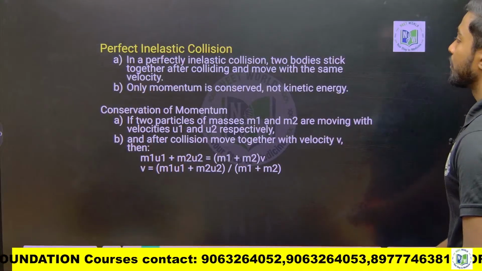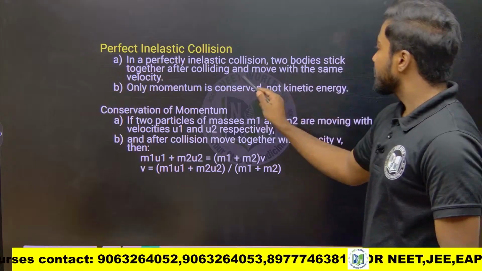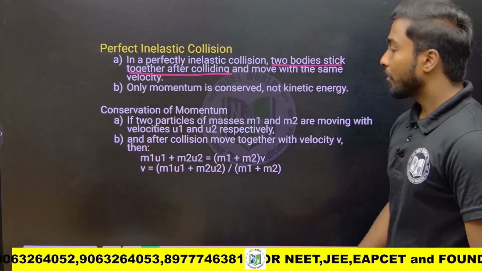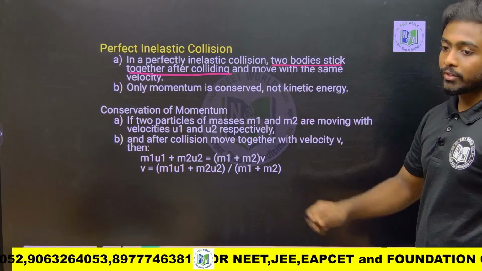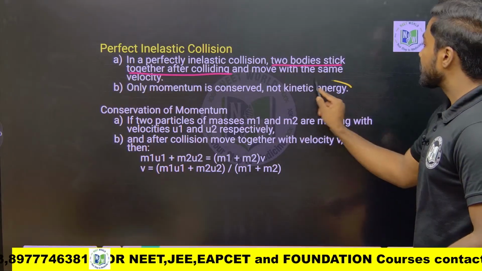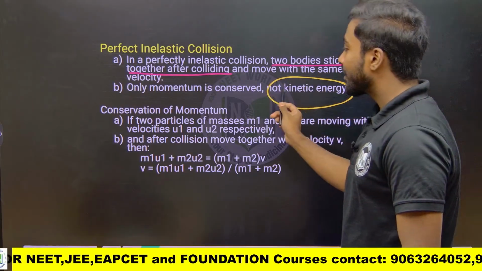Okay, so perfect inelastic collision. In a perfect inelastic collision, two bodies stick together after colliding, first point. They move with the same velocity. So only momentum is conserved here, not kinetic energy. In this case and the previous case, kinetic energy is not conserved.